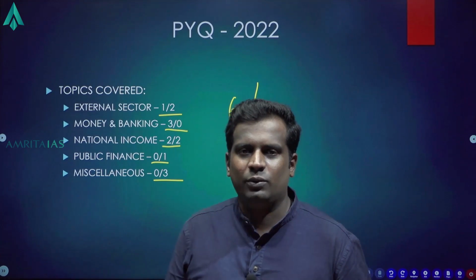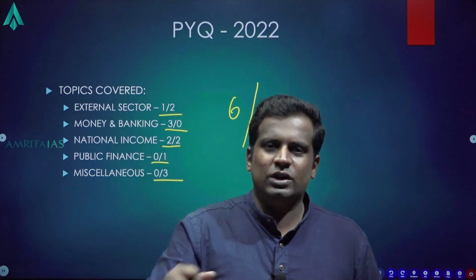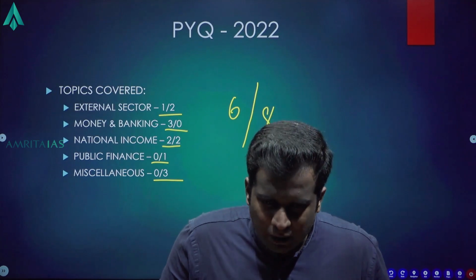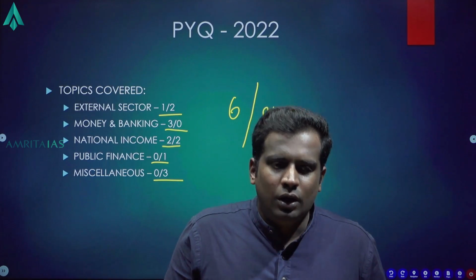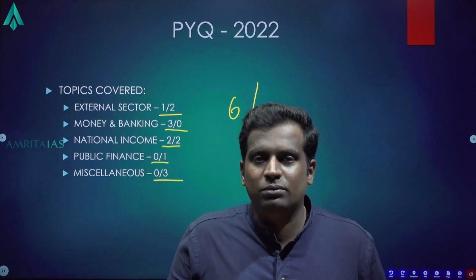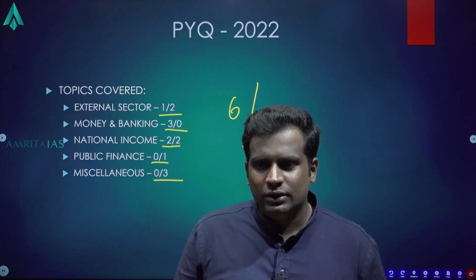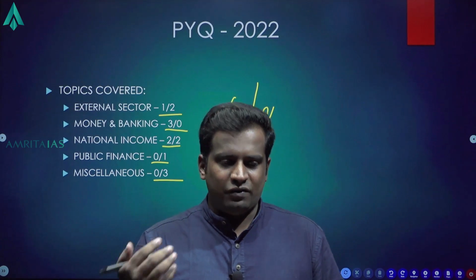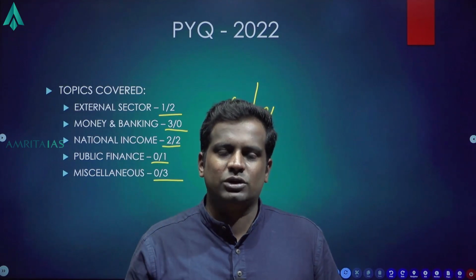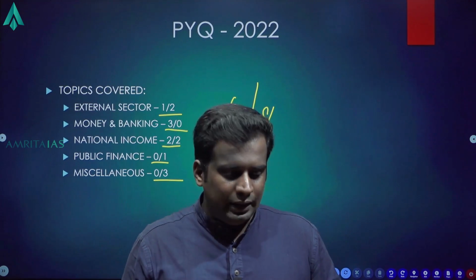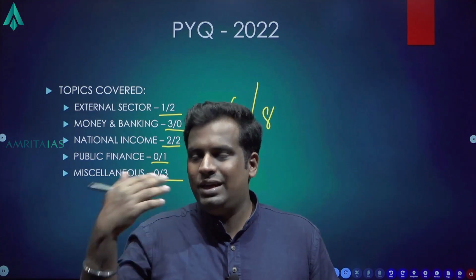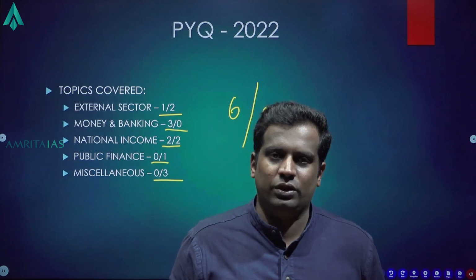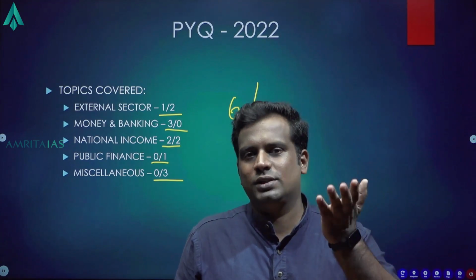Keeping this point in mind, I want you to focus back on those areas which I have shown earlier. Okay, focus on those areas. Money and banking, public finance, national income, external sector, planning. These are core areas of economy which everyone is expected to attend, and from which you will get like 6 to 7 questions every year. And because there are so many questions which are easily understood by everyone, and anyone who has prepared well on it, they will score good marks on that, and that will actually boost your score to a large extent.